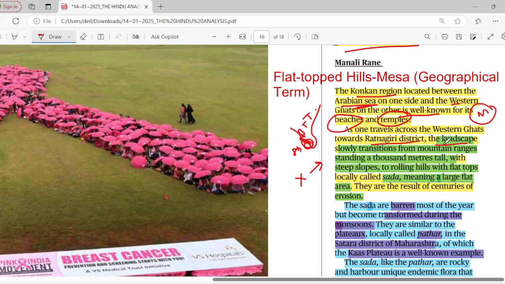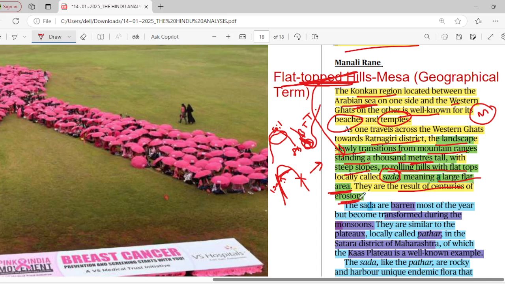If you are traveling across Ratnagiri district, the landscape slowly transitions from mountain ranges standing 1,000 meters tall with steep slopes to rolling hills with flat tops, locally called sada. What is the meaning of sada? It is a flat top. Due to soil erosion it has become a flat-topped hill, which is called sada, meaning a large flat area, the result of centuries of erosion.